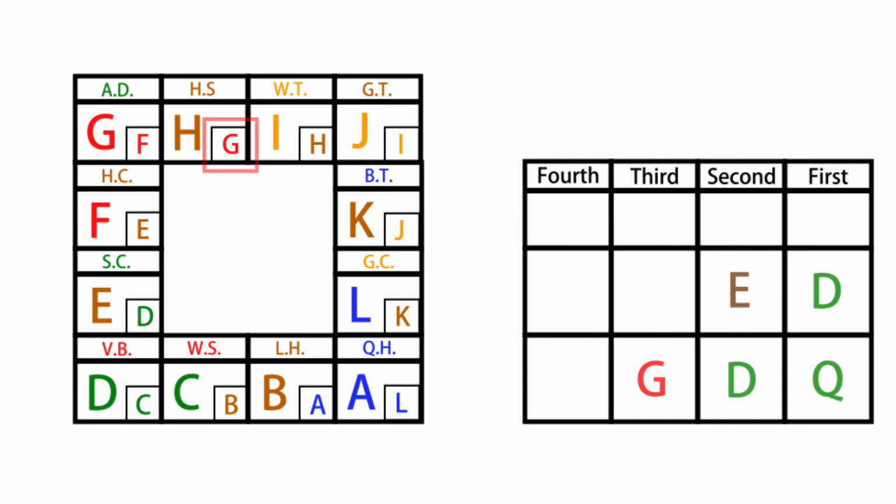We need to regard G as the earth plate and see what the heaven plate is. It is H, so the top of the 3rd lesson should be H. Because the top of the 3rd lesson is H, we write H below the 4th lesson. Then we need to regard H as the earth plate and see what the heaven plate is. It is I. So the top of the 4th lesson should be I.